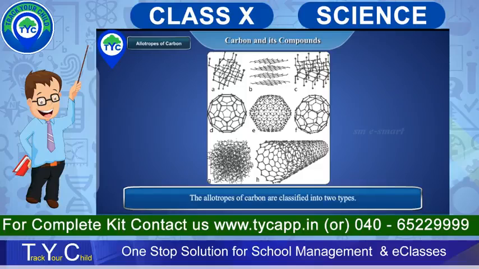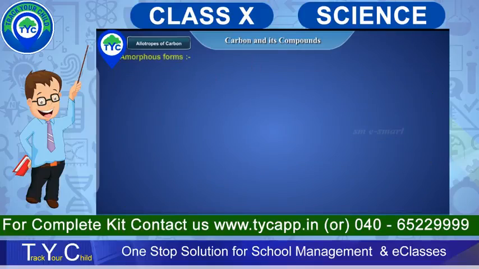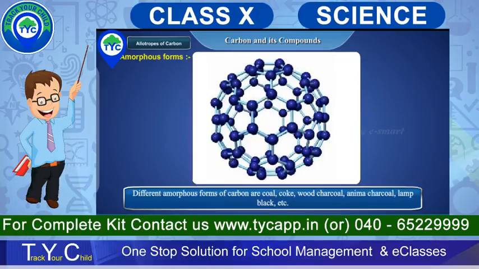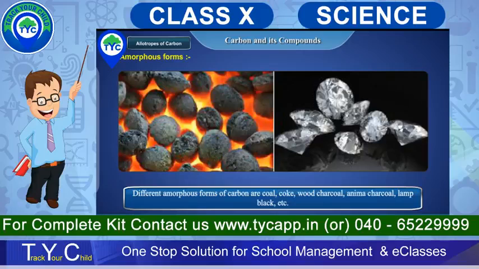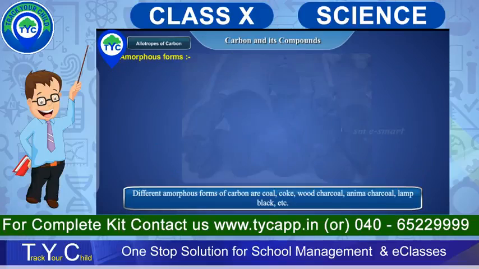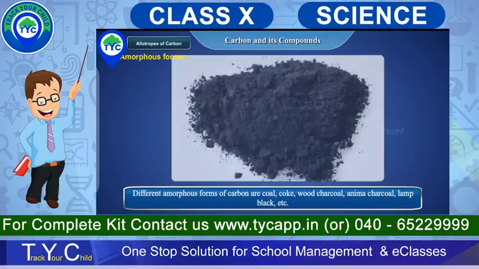The allotropes of carbon are classified into two types: amorphous forms and crystalline forms. Amorphous forms. Different amorphous forms of carbon are coal, coke, wood charcoal, animal charcoal, lamp black, etc.